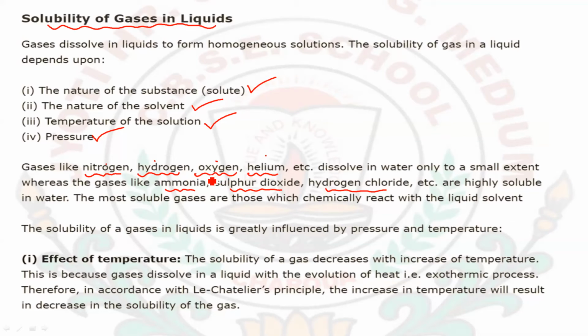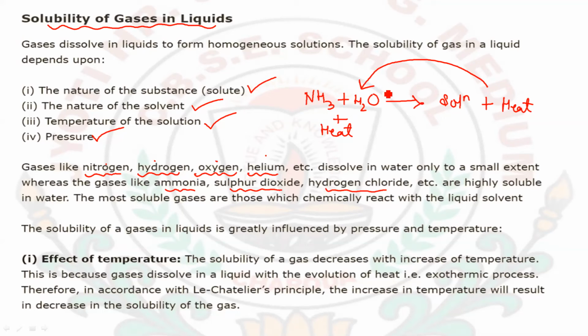If I take the example of ammonia dissolving in water, the solution forms and heat is released. If I add heat on the reactant side, making it an endothermic direction by increasing the temperature, the process will proceed in the reverse direction according to Le Chatelier's principle, and the solution I want to form will not be formed.